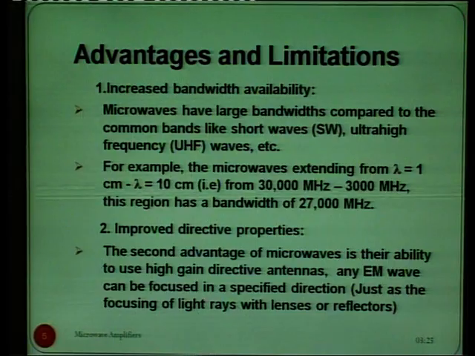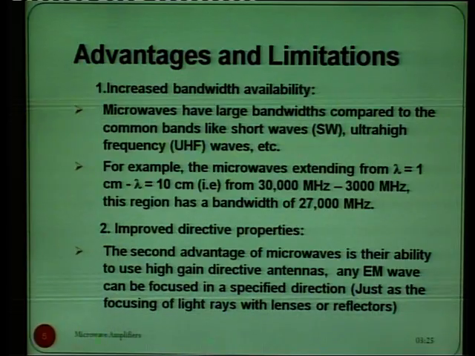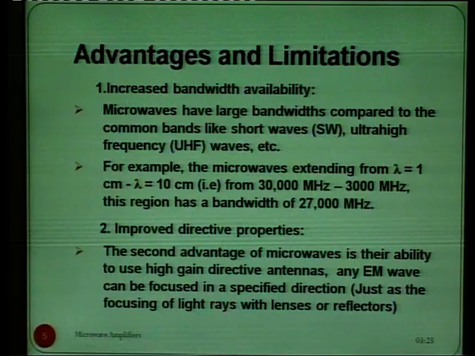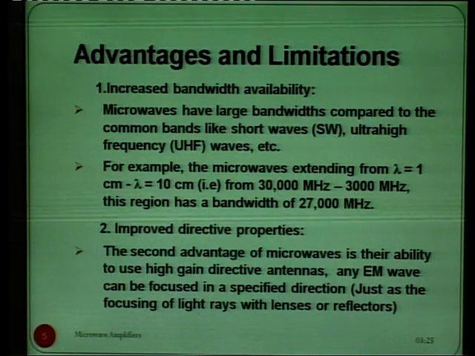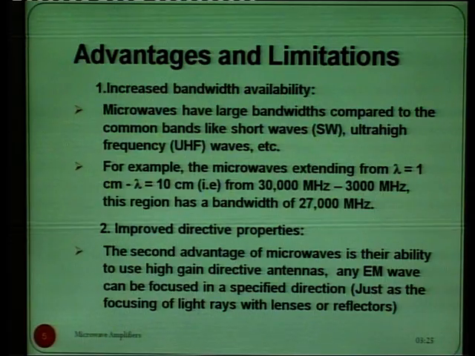So, when we compare the microwaves with these short waves or ultra high frequency waves, their bandwidths are very large. For example, microwaves extend from lambda 1 centimeter to lambda 10 centimeter, that is 30,000 megahertz to 3000 megahertz. So, this region has a bandwidth of 27,000 megahertz.